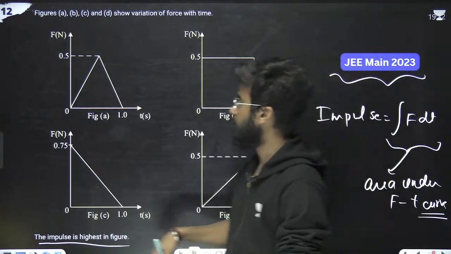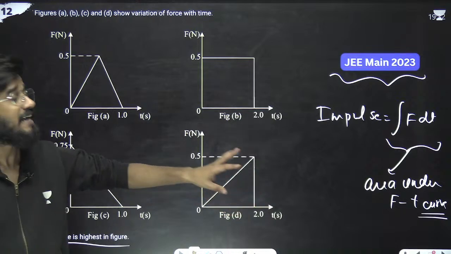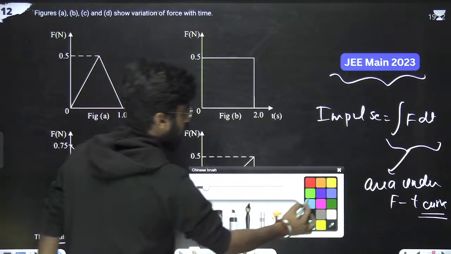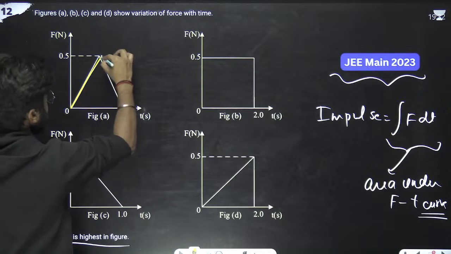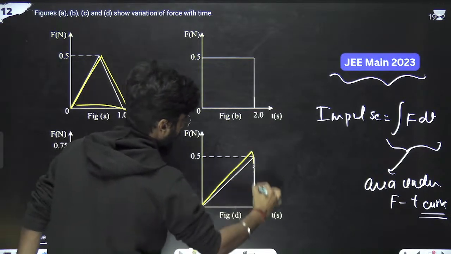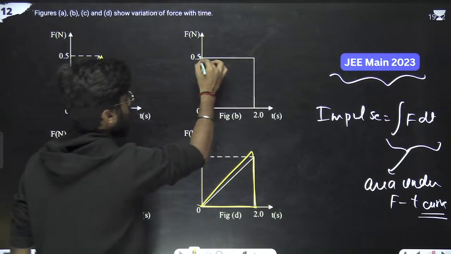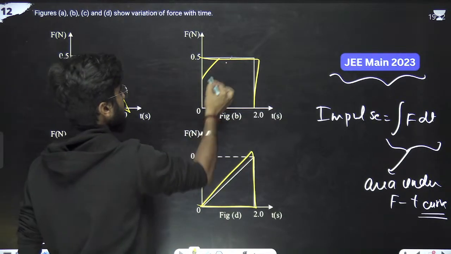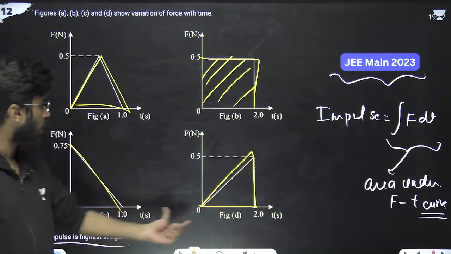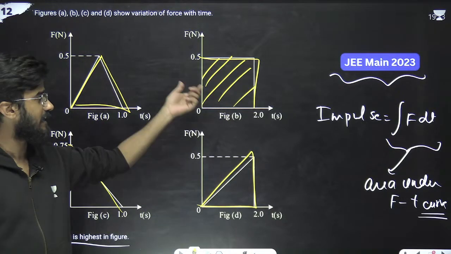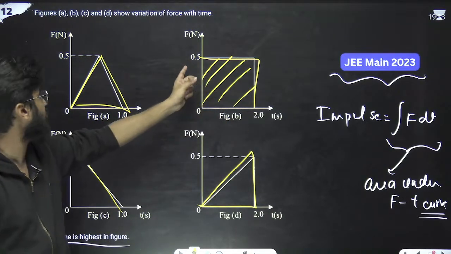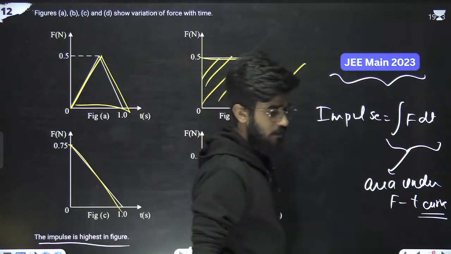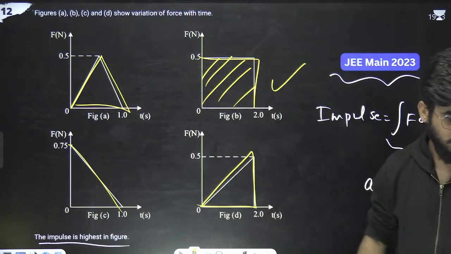So if the area is larger, that means the impulse is larger. Look at all these curves. Now you can practically tell which has the larger area. You can clearly see in all these 4 figures, this has the most area covering, because this is the square, because all these others are triangles. And this is the rectangle of 2 by 0.5. So this is the larger area. So B option is correct. Very good.